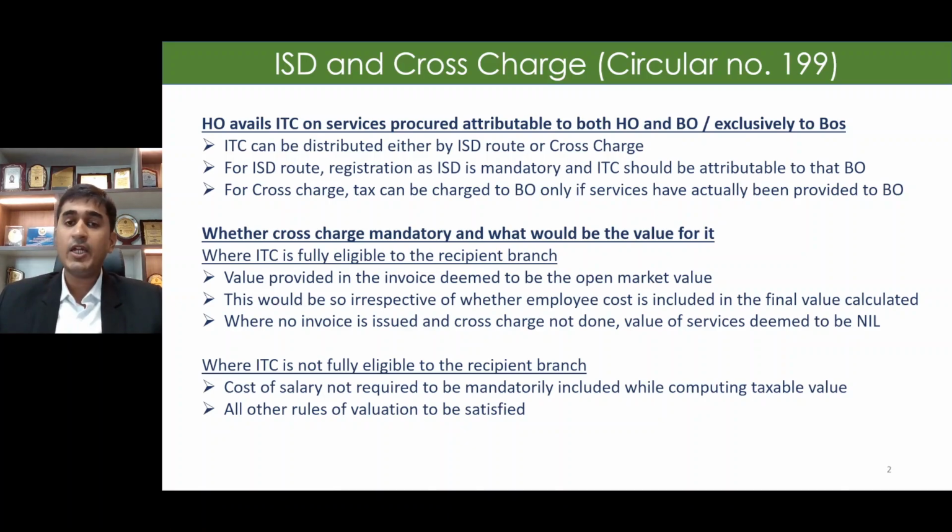But the cross charge I can only do to the branch office if the services have actually been provided to the branch office. There cannot be a random basis of distributing credit by the supplier branch to all the branches. There is no random basis for it. I should have an adequate and proper mechanism of distribution of my ITC.